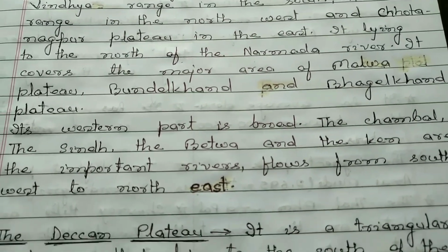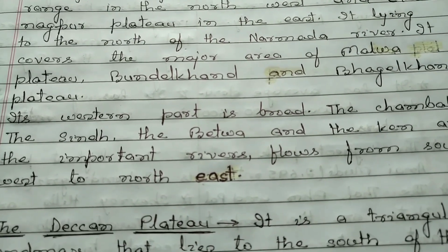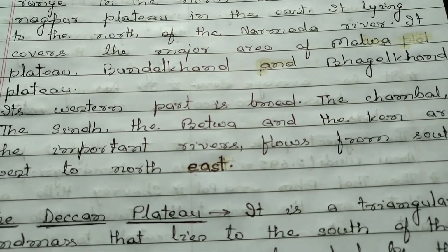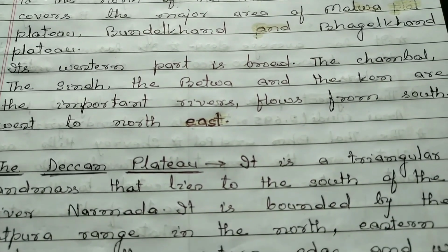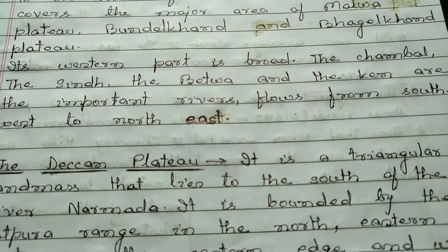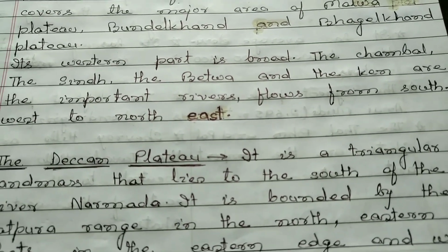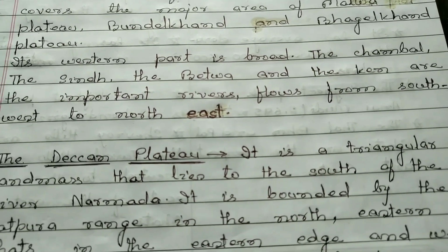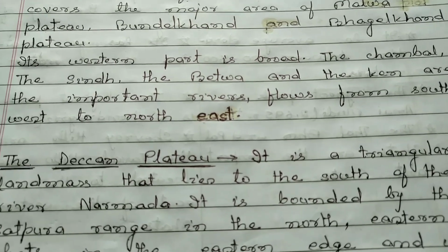It covers the major area of Malwa Plateau, Bundelkhand and Baghelkhand Plateau. Its western part is broad. The Chambal, the Sindh, the Betwa and the Ken are the important rivers that flow from southwest to northeast.